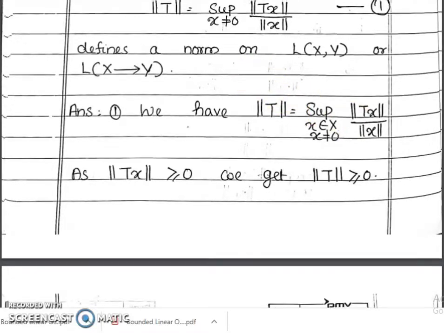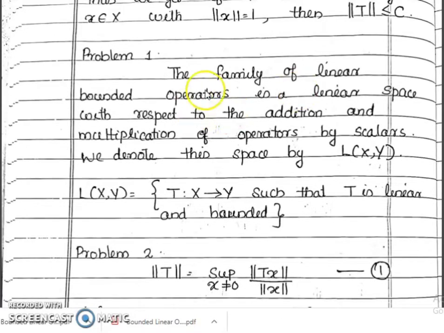Now you have to check whether this is a vector space over addition and multiplication of operators by scalar. For example, what about the addition? T1 is a map from X to Y, T2 is a map from X to Y. What about T1 plus T2? Clearly, T1 plus T2 is a map from X to Y, and we define (T1 plus T2) of x equal to T1x plus T2x. Also, CT is a map from X to Y. We define CT of x equal to C times T of x.